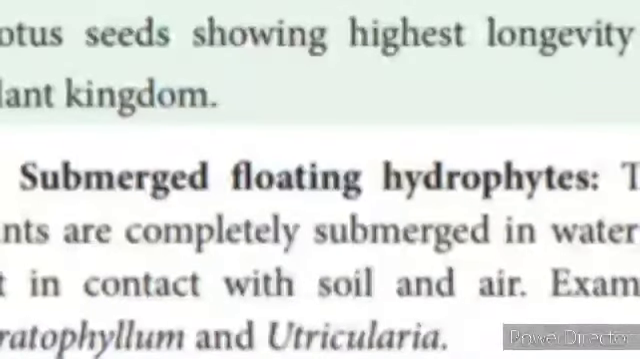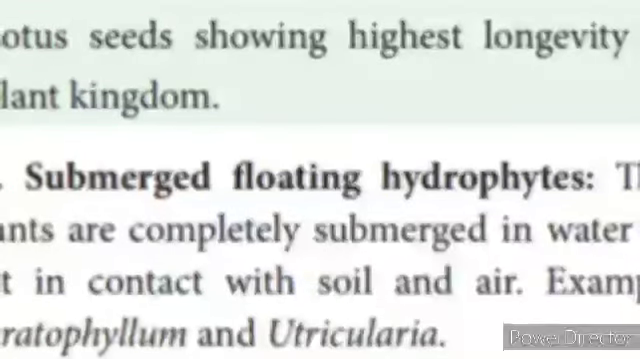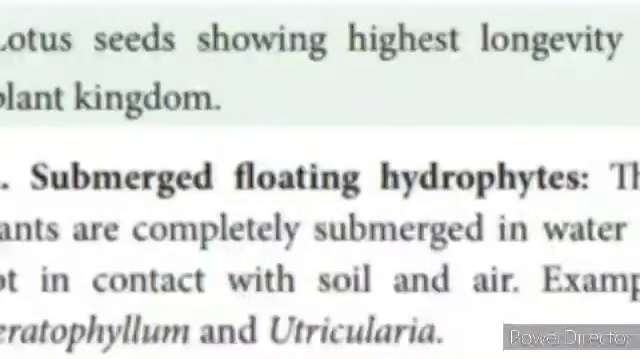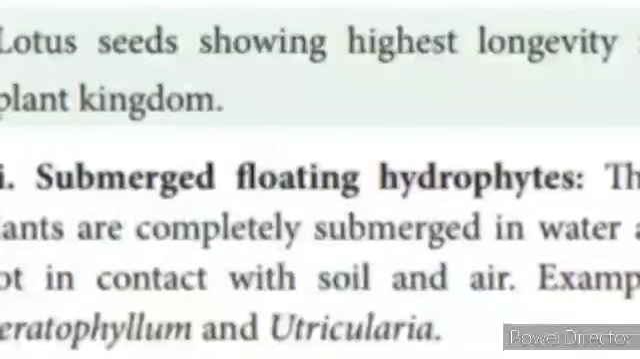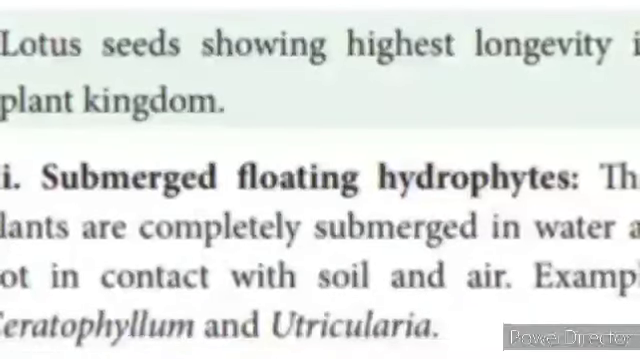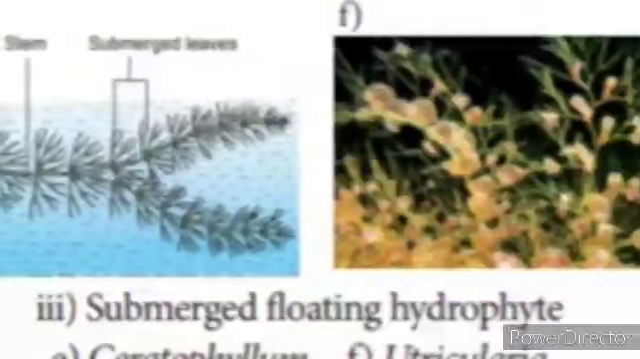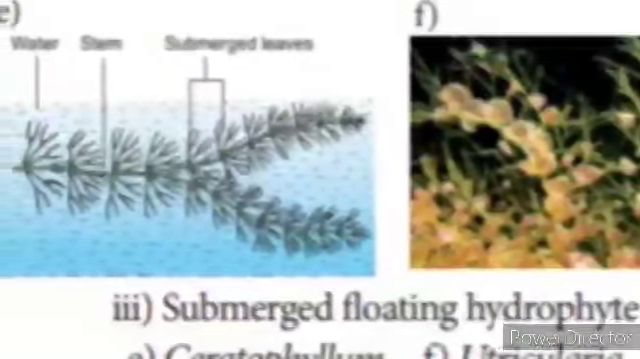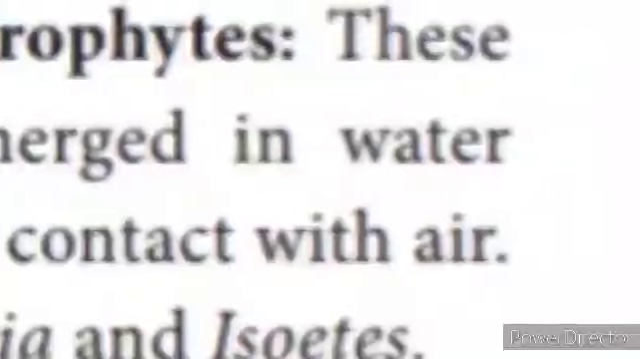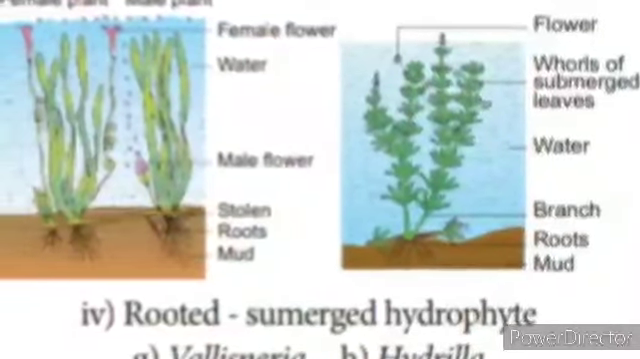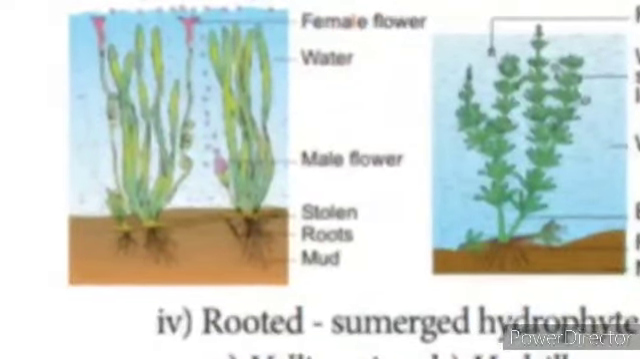Then the third type is submerged floating hydrophytes. These plants are completely submerged in water and not in contact with soil and air. Example: Ceratophyllum and Utricularia. The fourth one is rooted submerged hydrophytes. These plants are completely submerged in water and rooted in soil and not in contact with air. Examples: Hydrilla, Vallisneria, and Isoetes.